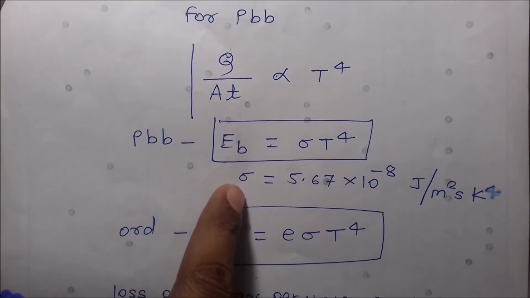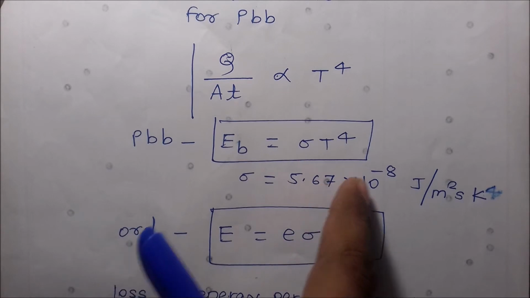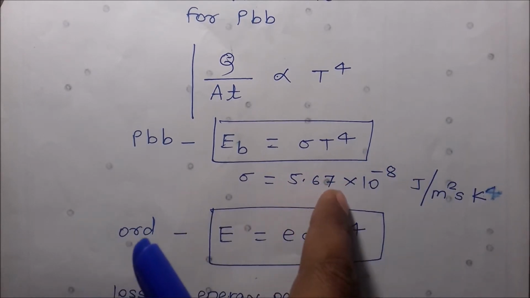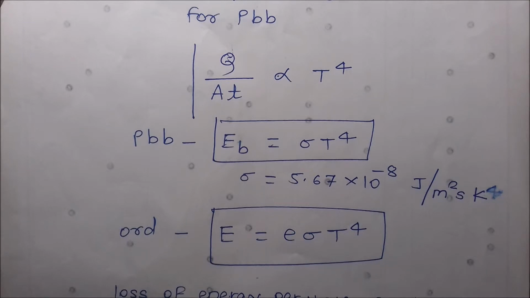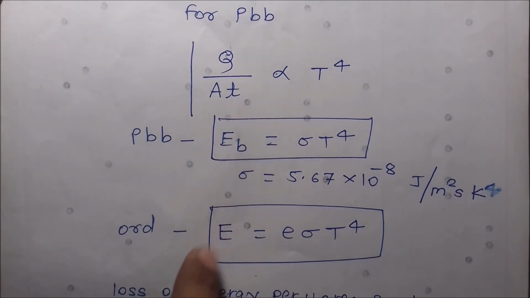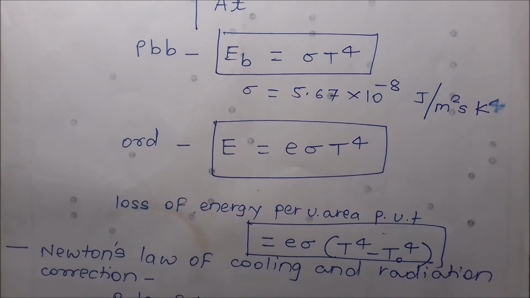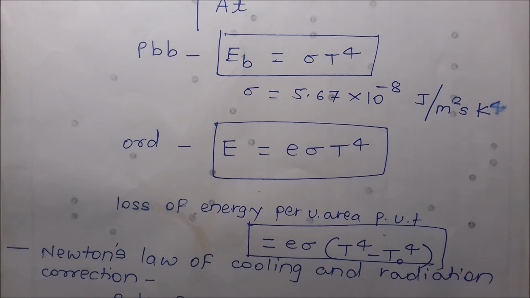Then sigma is very simple to remember: 5, 6, 7, 8. 5.67 into 10 raised to minus 8. This is the energy emitted by a black body. For a normal body, the energy loss per unit area per unit time is e sigma into T raised to 4 minus T naught raised to 4. Here T is the temperature of the body and T naught is the temperature of the surrounding. The object loses energy to the surrounding, and this much energy is lost by the object to the surrounding.